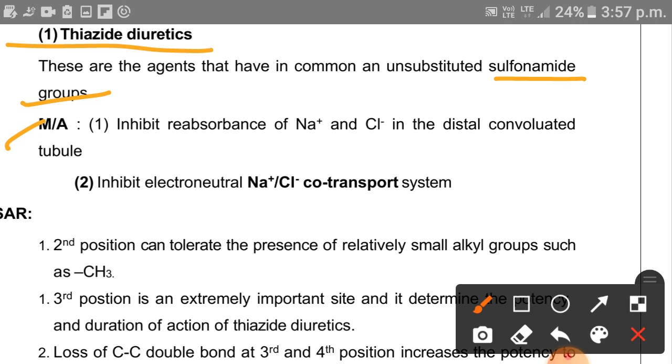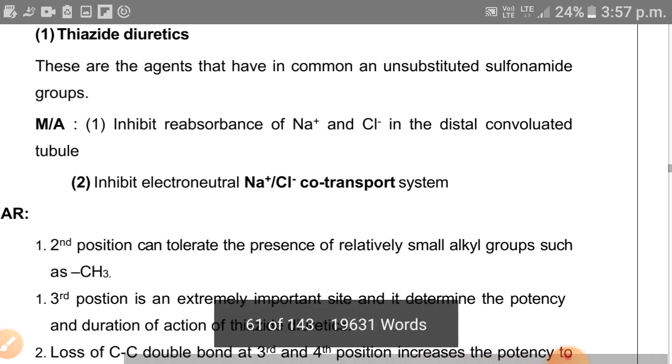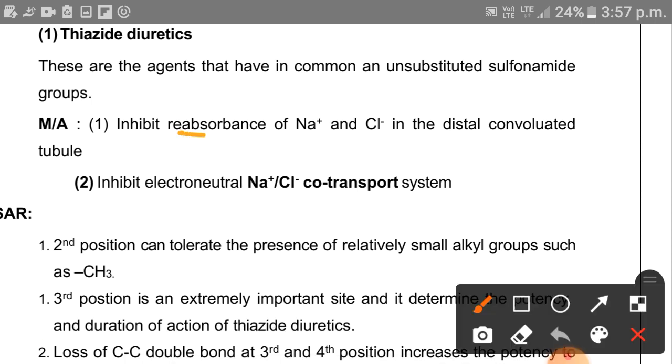The mechanism of action is, first, to inhibit the reabsorption of sodium and chloride ions in the distal convoluted tubule. The second approach is to inhibit the electroneutral sodium chloride co-transport system.